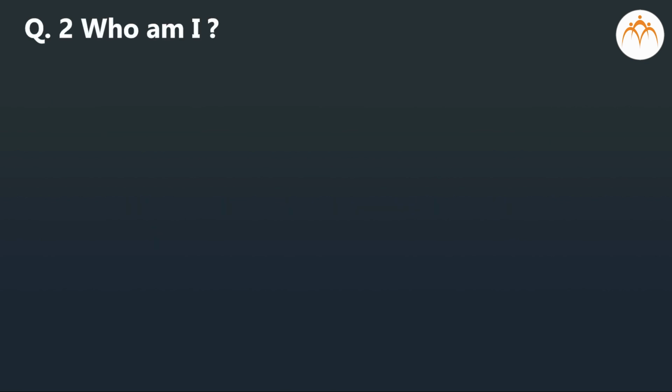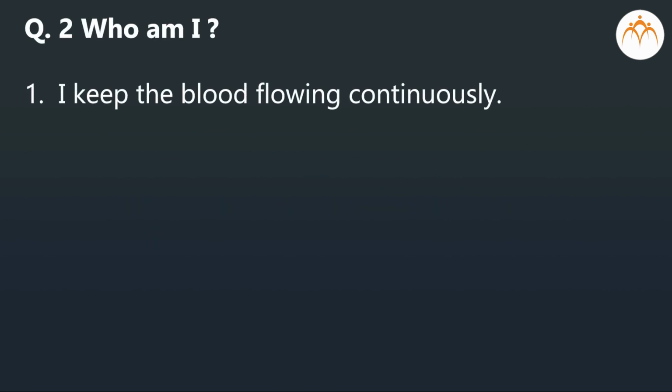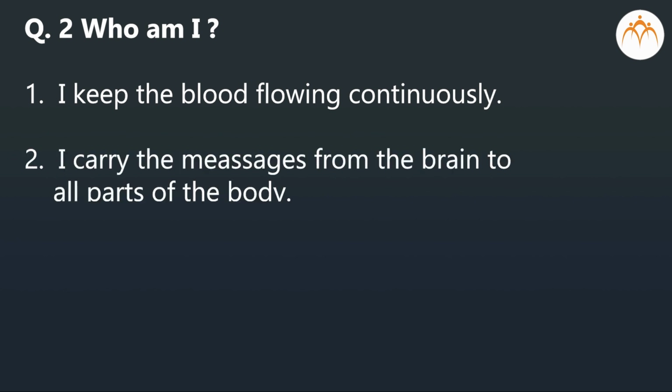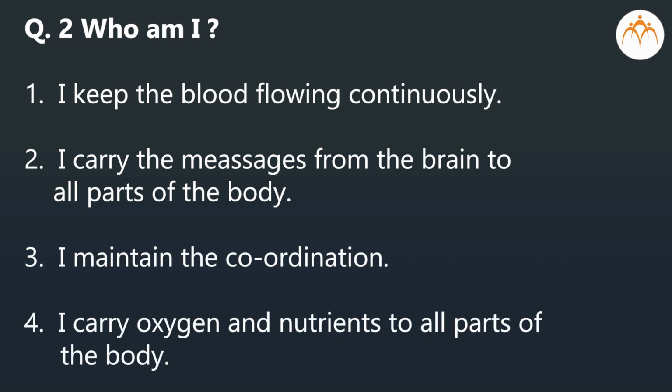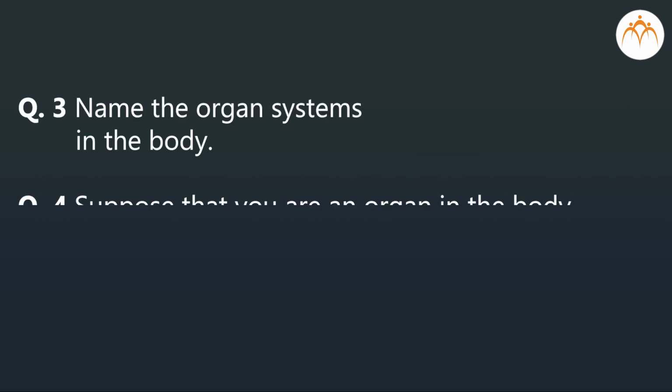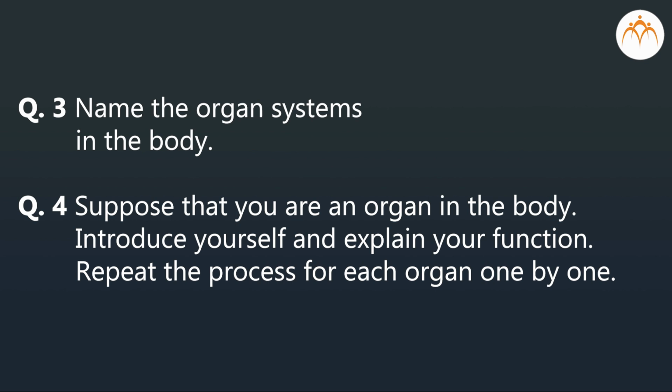Who am I? I keep the blood flowing continuously. I carry the messages from the brain to all the parts of the body. I maintain the coordination. I carry oxygen and nutrients to all parts of the body. Name the organ systems in the body. Suppose that you yourself are an organ in the body. Introduce yourself and explain your function. Repeat the process for each organ one by one.